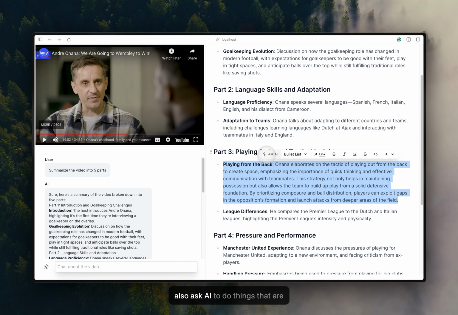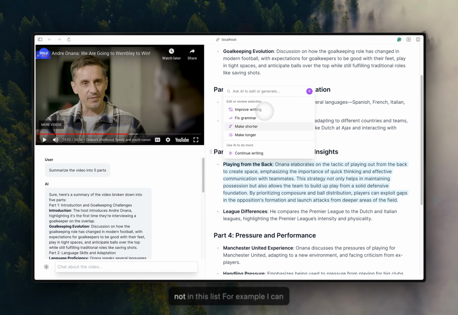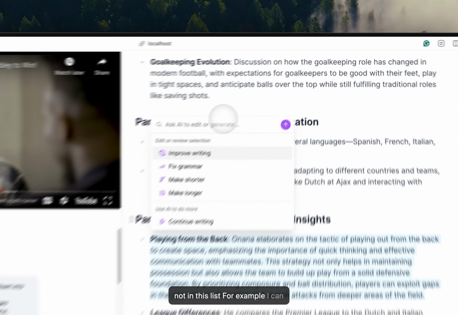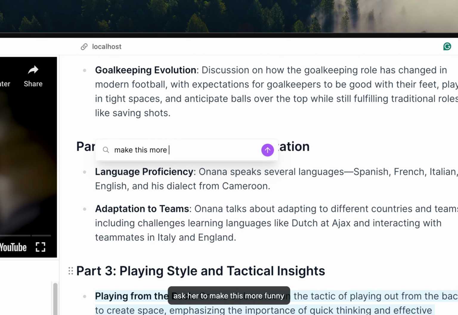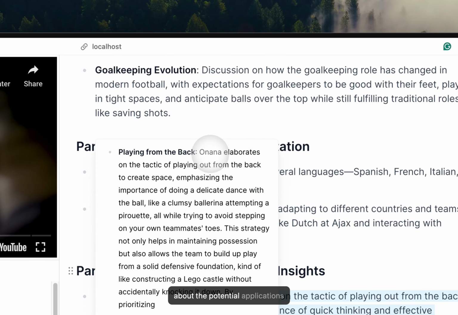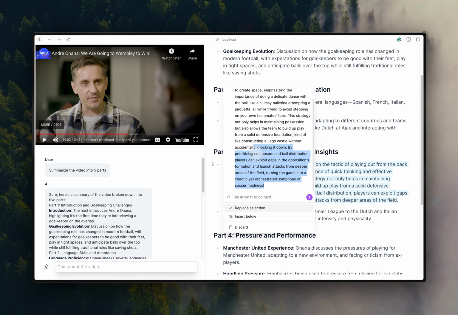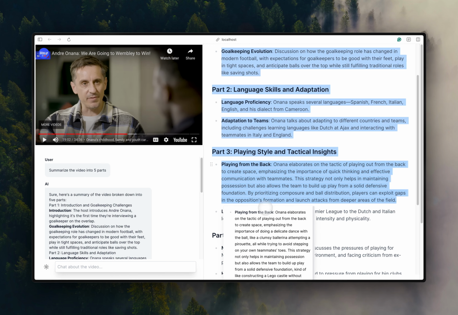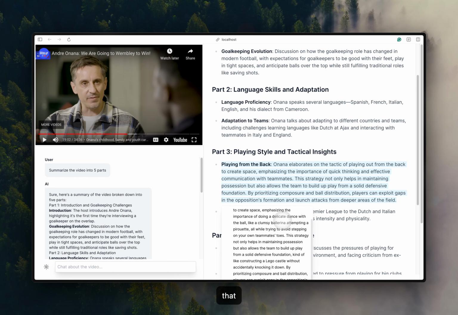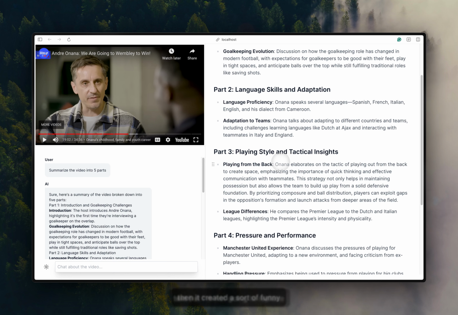I can also ask AI to do things that are not in this list. For example, I can ask it to make this more funny if I want to. So you can think about the potential applications. You can ask it to make your notes much more concise, stuff like that. And it created a sort of funny text, but I'm not going to replace it.